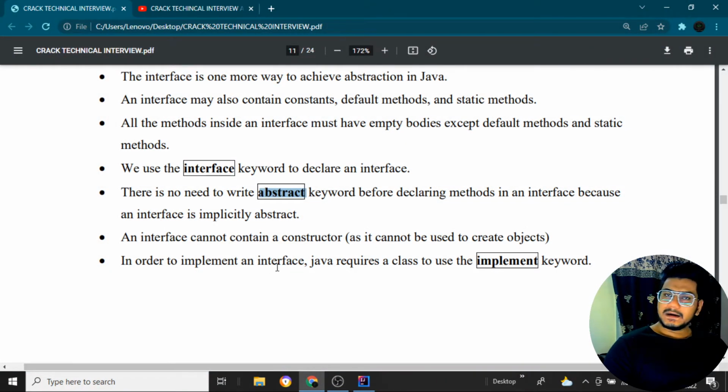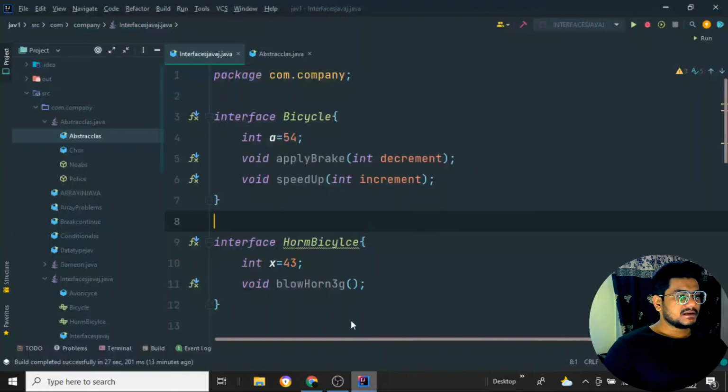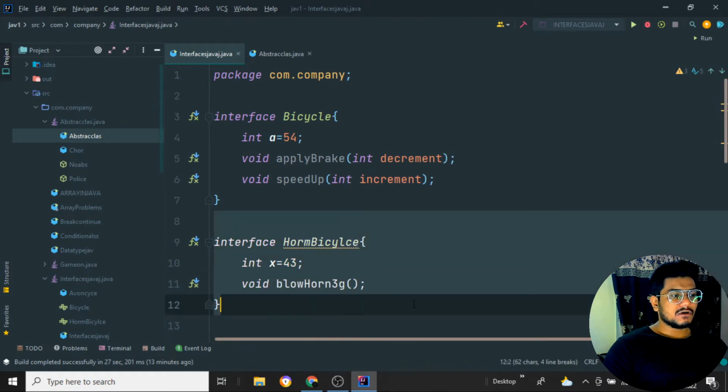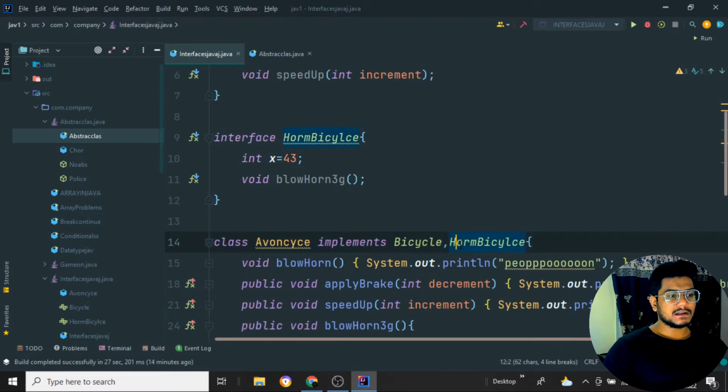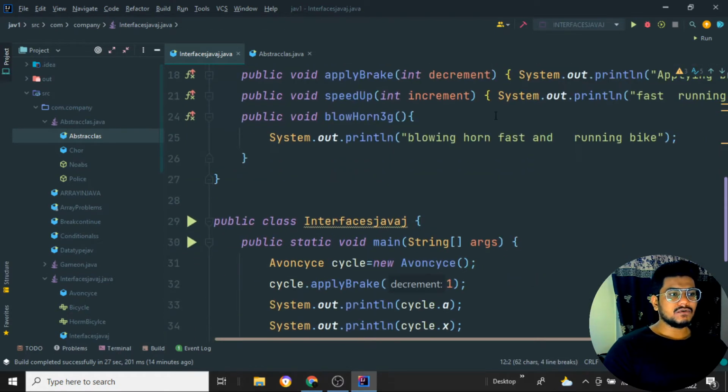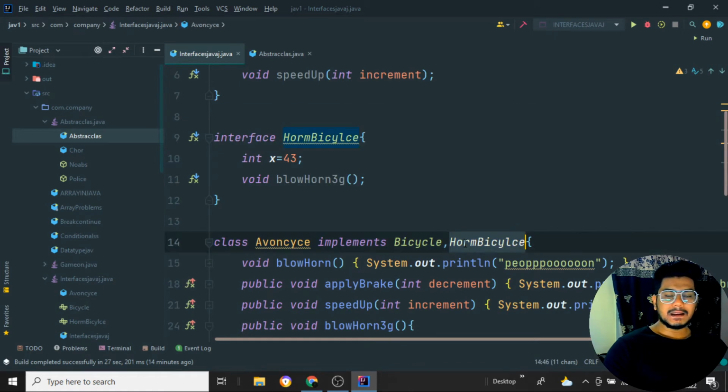In order to implement an interface in Java, if we declare an interface with a particular method, then we need to use the implements keyword. Java requires a class to use implements. You can see we are using implements here. Suppose we are not having this home bicycle, then it will be only one particular class, A1 cycle implements bicycle. If I don't want to implement home bicycle, I can remove it from here. There is no harm in that.